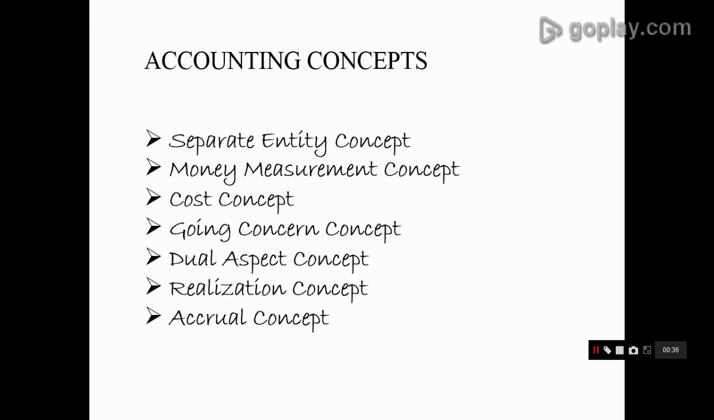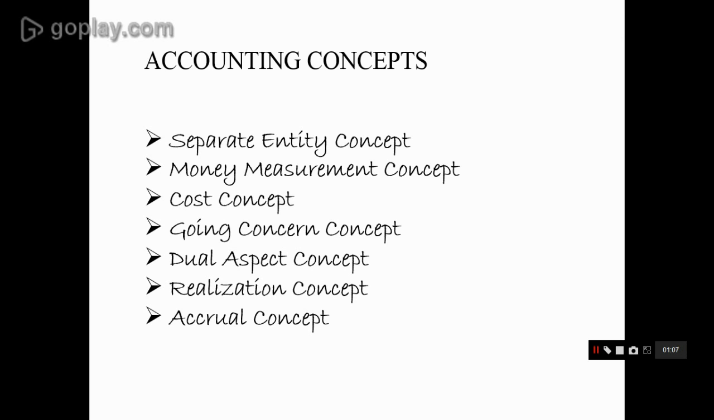And next, the money measurement concept. This concept says that every recorded event and transaction should be measured in terms of money. And next, the cost concept. This concept says that all assets are recorded in the books at purchase prices only. And next comes the going concern concept. This says that an entity will remain in the business for the foreseeable future. It keeps in mind the company will last long.